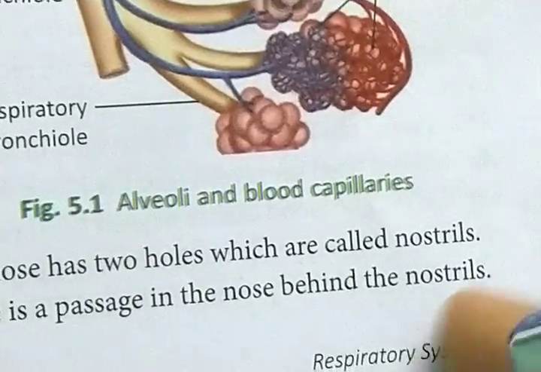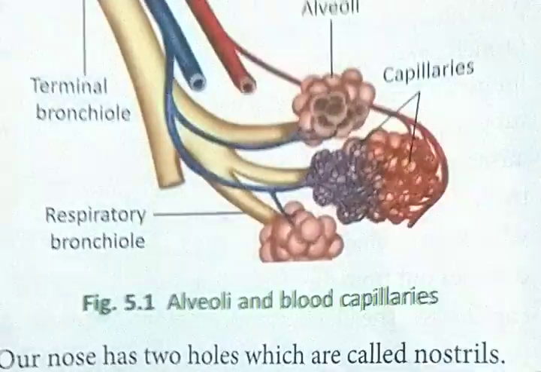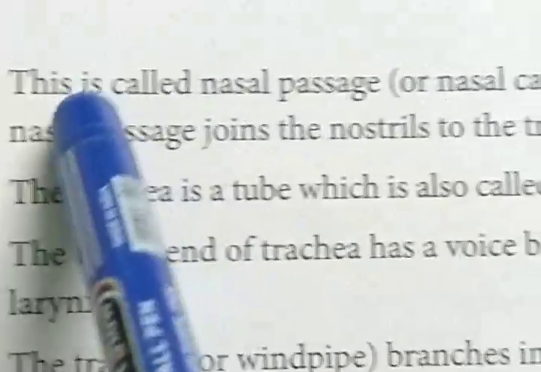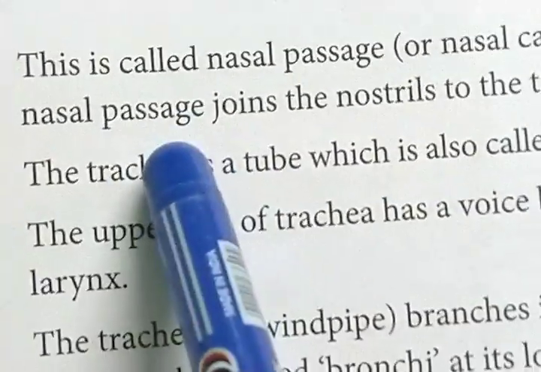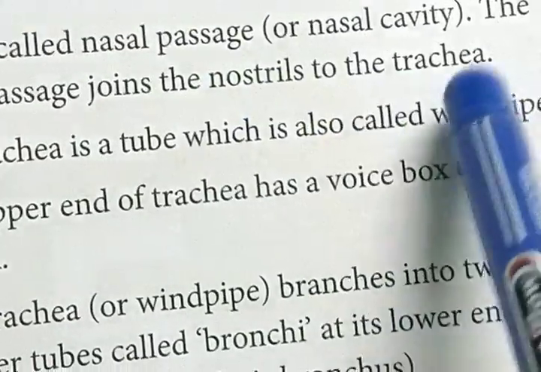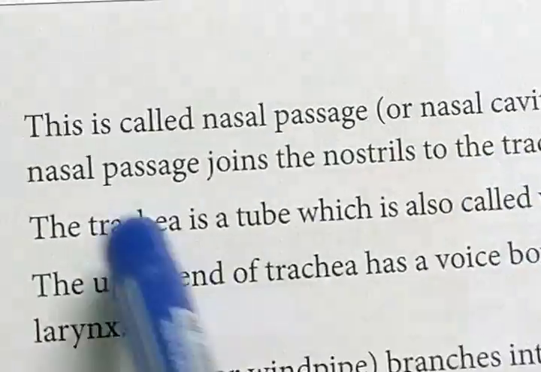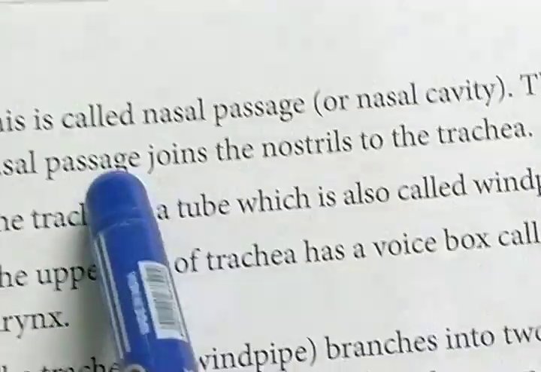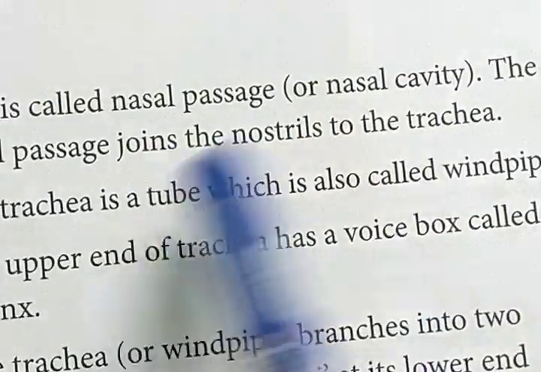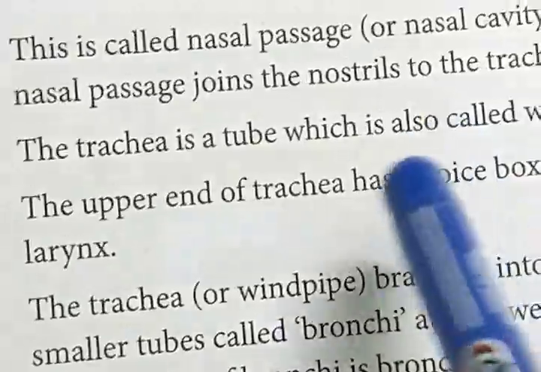So normally, the passage behind the nostril, what will we call it? Nasal passage. This is called the nasal passage. The nasal passage joins the nostril to the trachea. So normally, the nasal passage is the junction where the nostril and trachea are both joined.